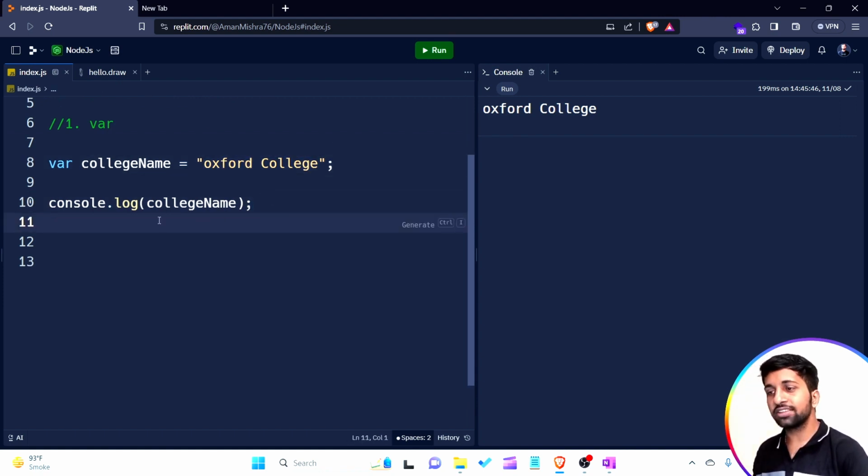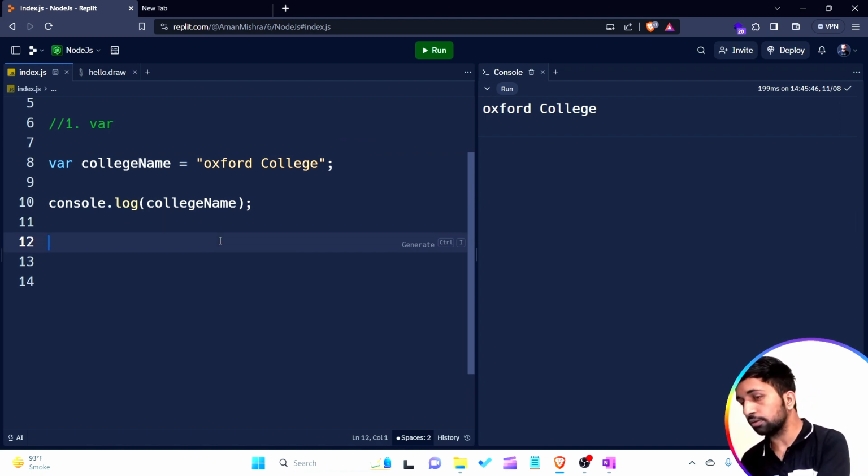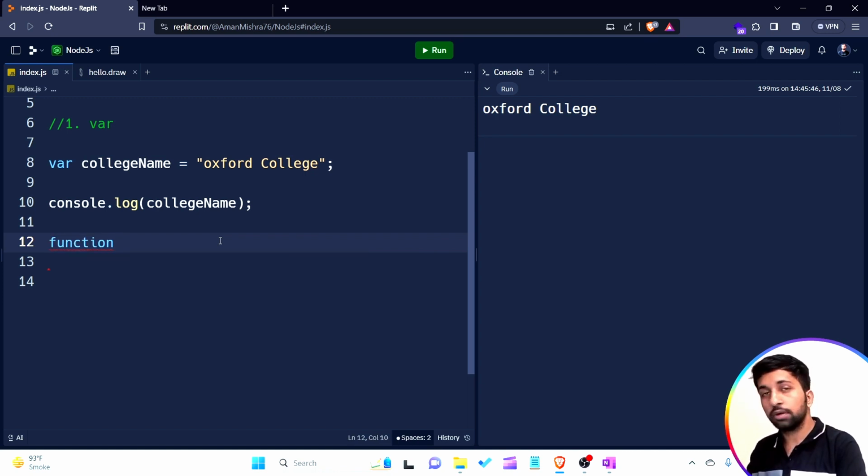Let's assume this is a project created by an organization, and this organization hires a new employee for adding some new feature in this particular project.